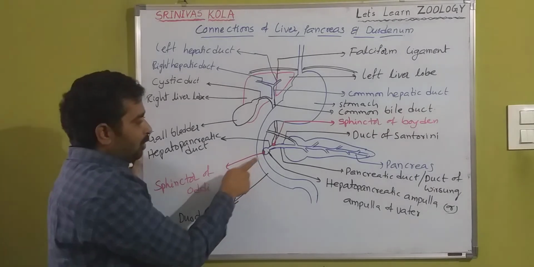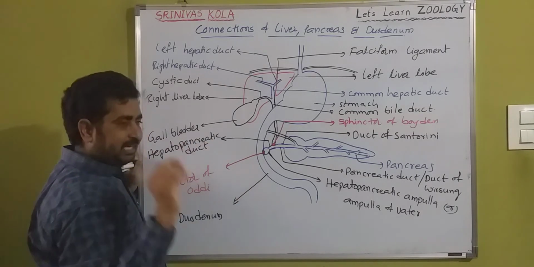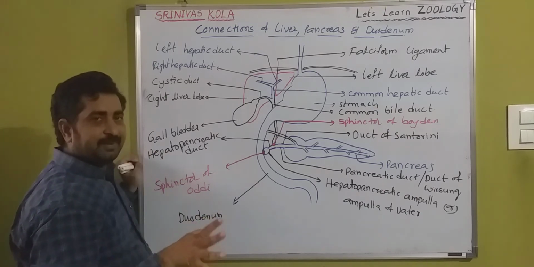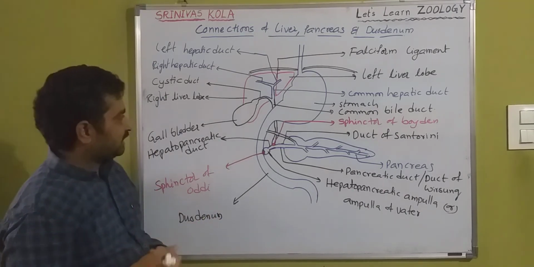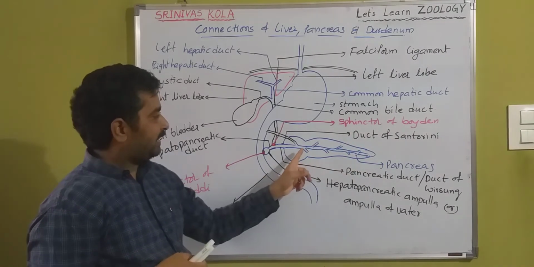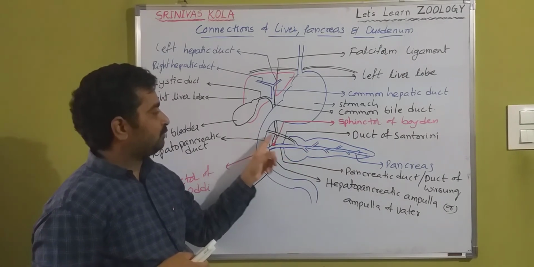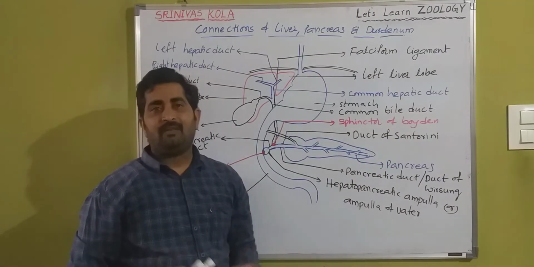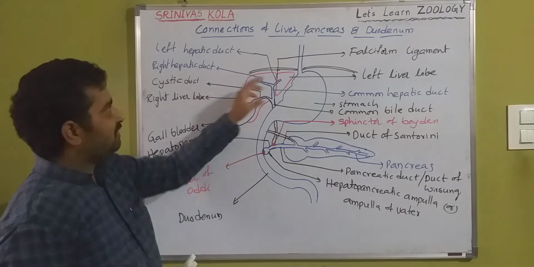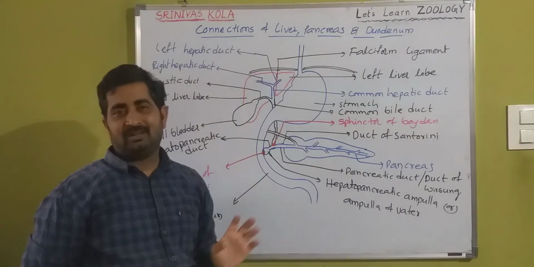Its opening is guarded by the sphincter of Oddi. And one more duct is the duct of Santorini, through which the pancreas opens directly into the duodenum. So these are the connections of the liver, pancreas and duodenum.